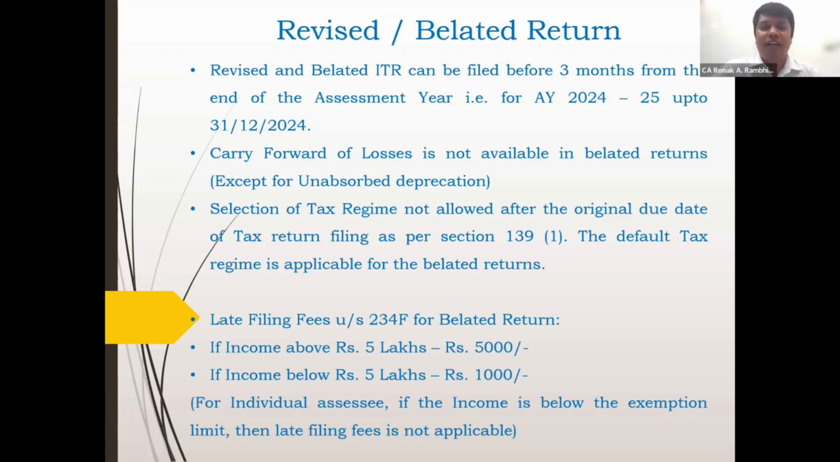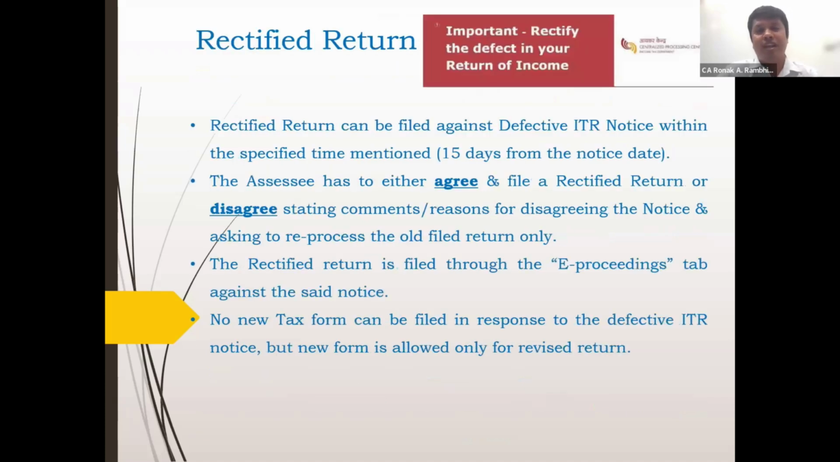In case of the late filing fees under section 234F for the belated return, if the income is above 5 lakhs, the penalty or the late filing fees is 5,000. If it is below 5 lakhs, it is 1,000. For an individual assessee, if the income is below the exemption limit, then late filing fees is not applicable.